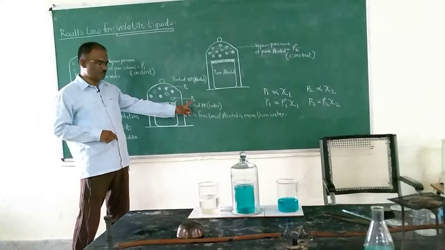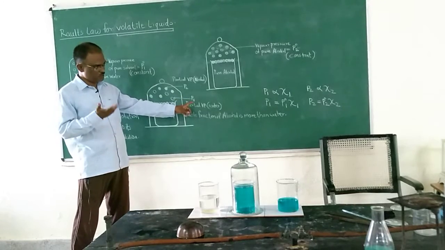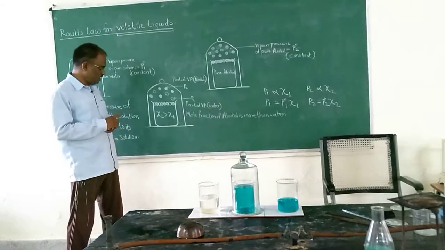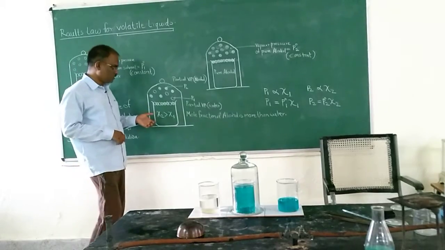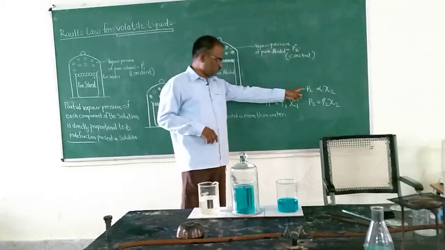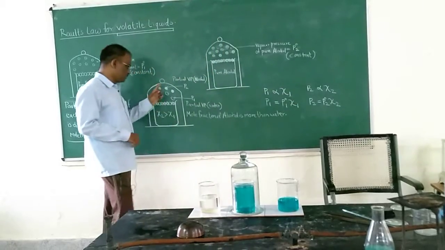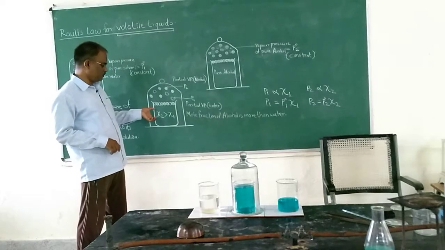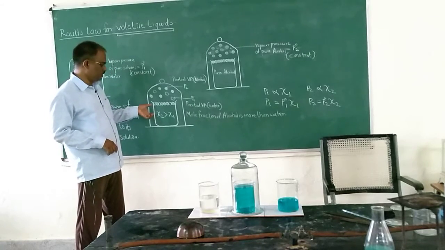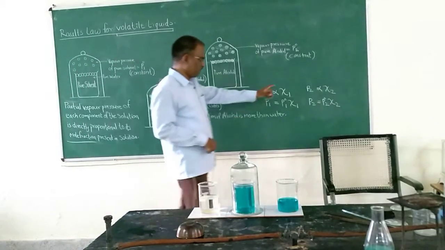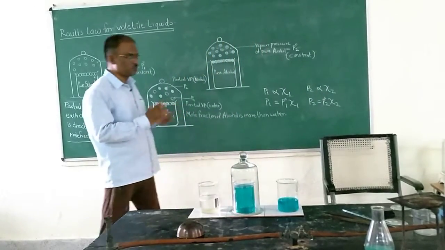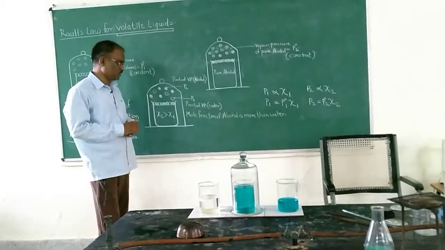The partial vapor pressure produced by the water will be more if the mole fraction of the water, X1, is more. And if the partial vapor pressure of the alcohol, P2, is more, then the mole fraction of the alcohol will also be more. So that is represented by P2 is directly proportional to X2. Okay, now I have these two equations.